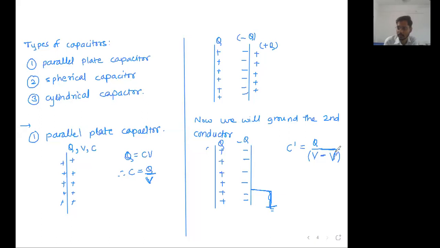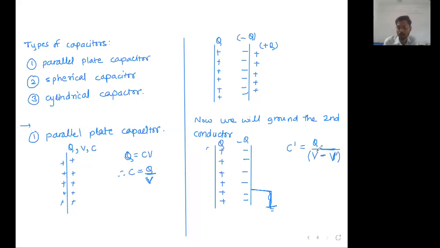Let us take V dash as a positive value, and minus V dash is the potential of this plate. So the potential of the first plate is V, and the potential of the second plate is minus V dash.